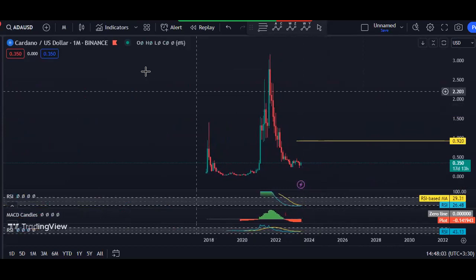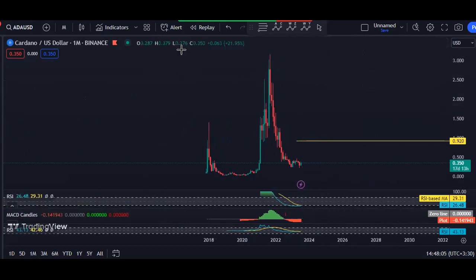All right, based on the monthly chart, as we can see, we are within this downtrend. The price dropped quite a lot compared to the all-time high. I want to see how long the price can consolidate here before we see the reversal. It depends on the overall market. Whenever we see this kind of drop, we can expect the price to consolidate here for a longer time before we see the reversal, similar to what we had here. But as I mentioned, it depends on the overall market.